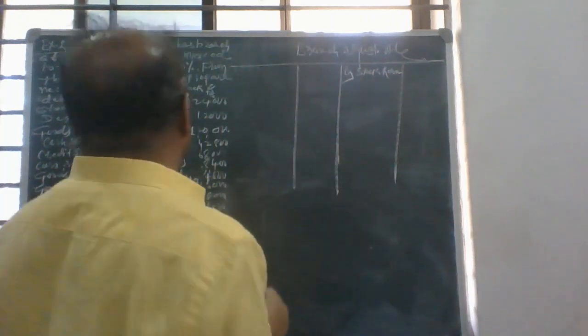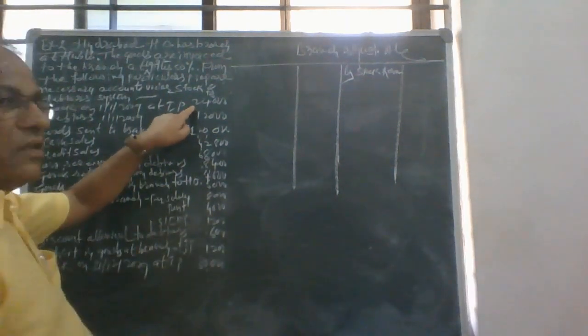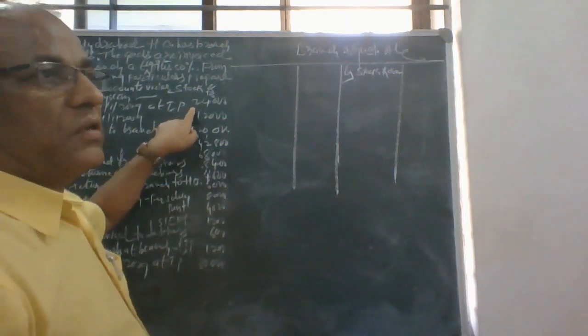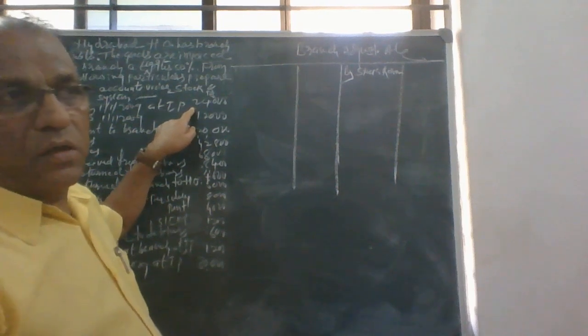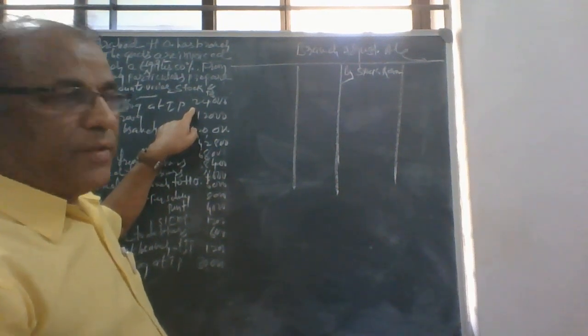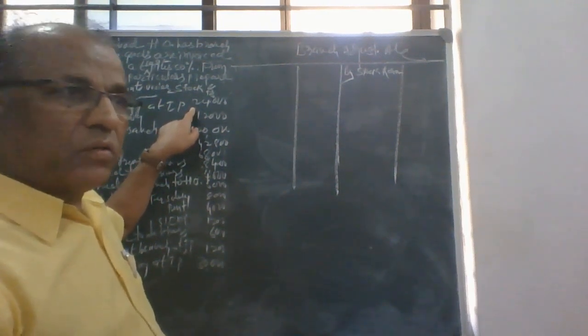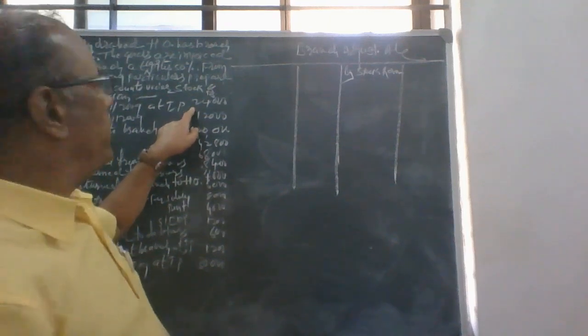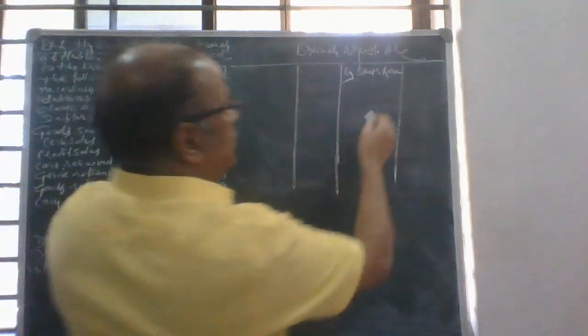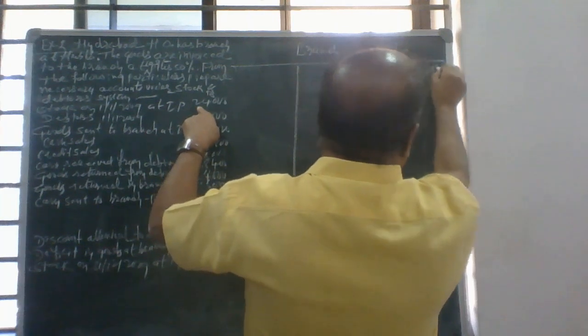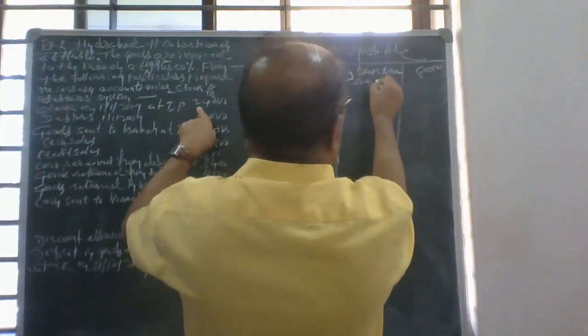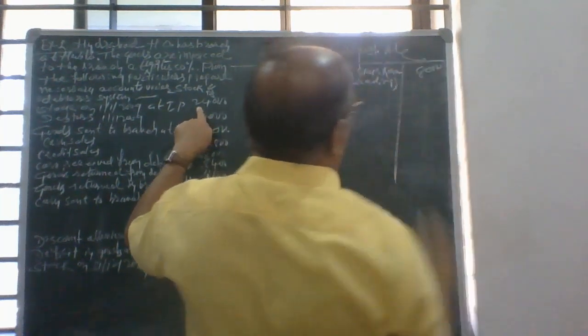What is the opening stock? 24,000. Make it one third of AP or half of CP. One third means 8,000 rupees. This is the loading on opening stock.